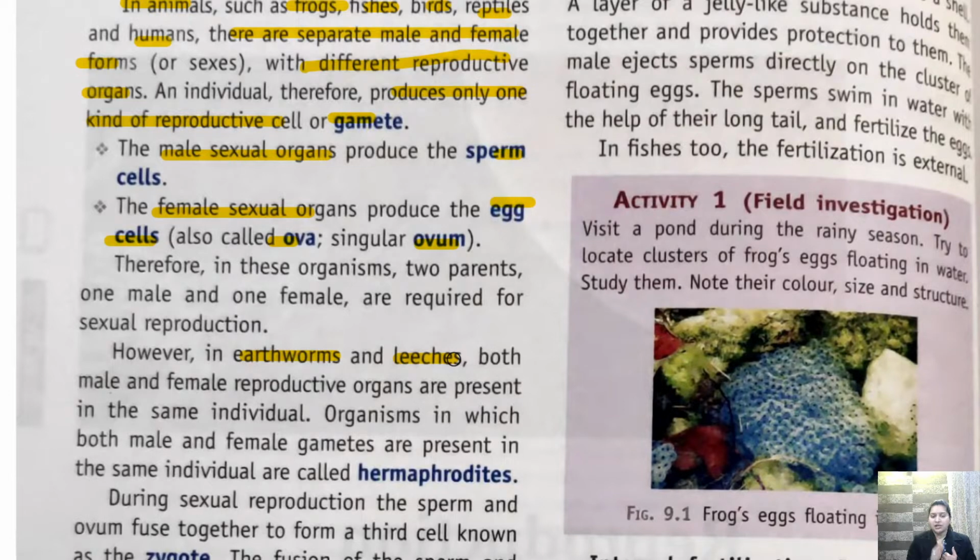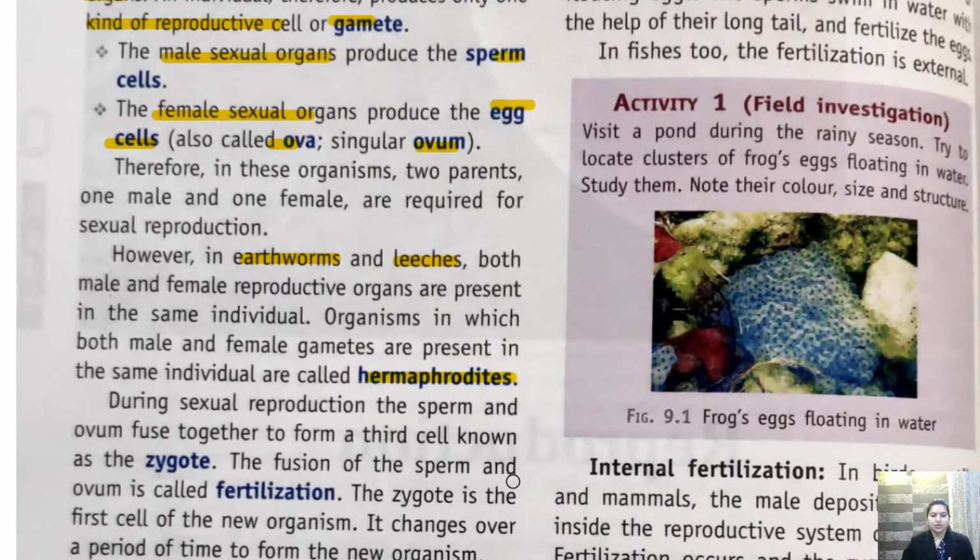Now at times there are certain animals like earthworms and leeches, in which both male and female gametes are found in a single individual, मतलब दोनों मेल गैमेट और फीमेल गैमेट दोनों एक ही इंडिविजुअल में होती है. So they are called hermaphrodites. What are they called? They are called hermaphrodites. Clear? Again, we'll talk about it in detail.